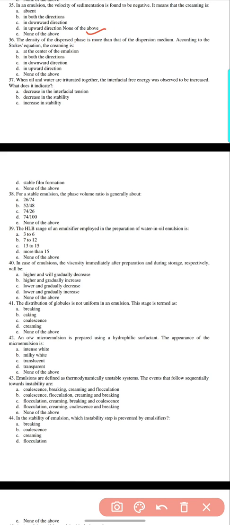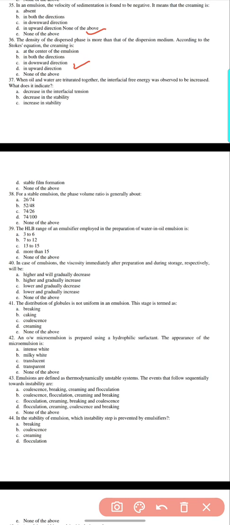The density of the dispersed phase is more than the dispersion medium according to the Stokes equation. Creaming is at the center of the emulsion, in both directions, downward direction, or upward direction. 36. C, downward direction, when the dispersed phase is more dense than the dispersion medium.